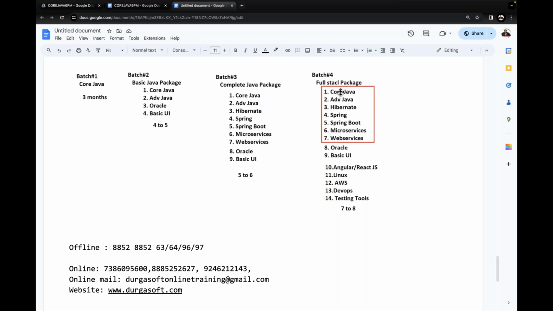Overall, these are the 4 types of batches that Durgasoft is conducting now. Today I'm taking core Java. For example, core Java is available in batch 1, batch 2, batch 3, batch 4. Core Java is common for all the batches, and that is what I'm taking now. All batch people are going to attend this core Java. Understand it clearly? In the same way, we are going to take the remaining courses here.